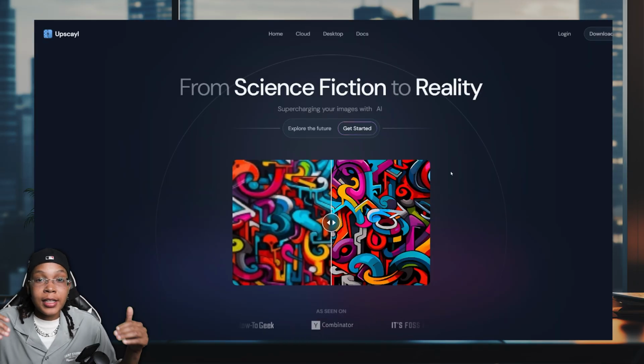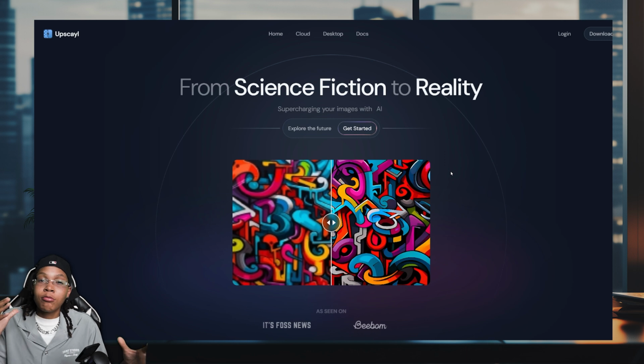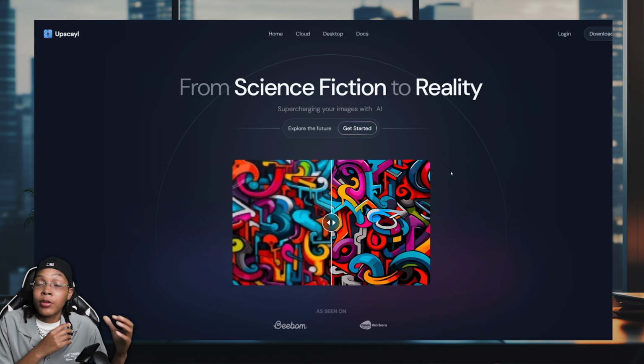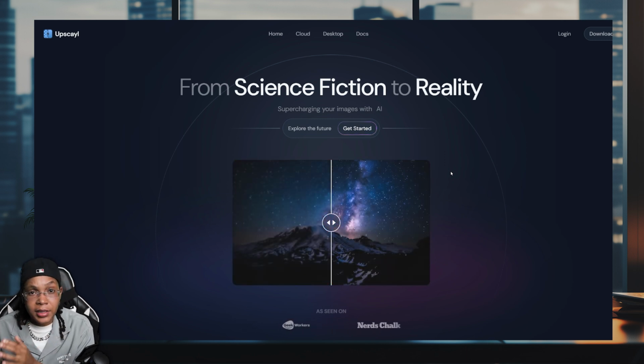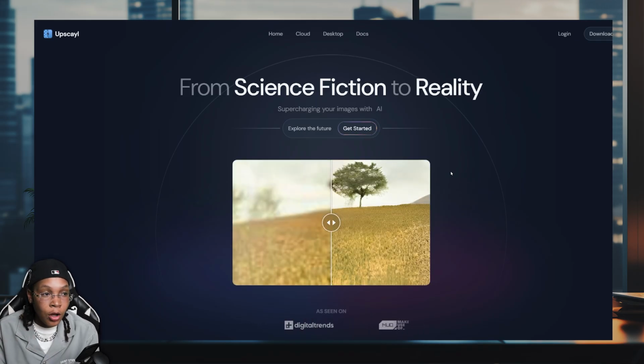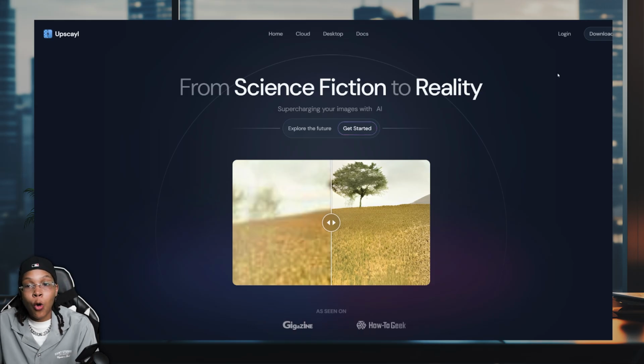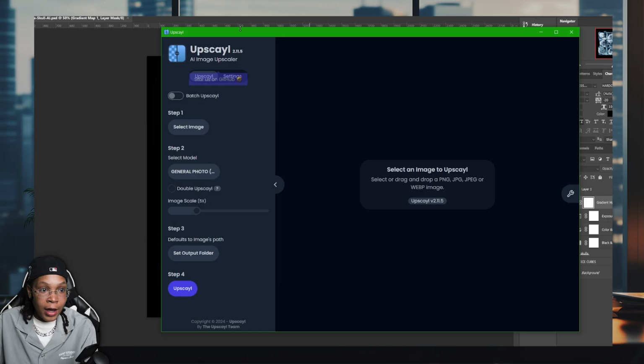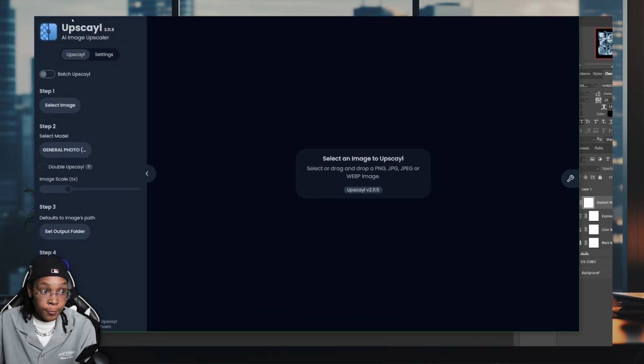Okay, so since our text images came out not as sharp and more blurry than our original image, we do have to start upscaling it. This is another free option. This is one I use. This is one that you actually have to download and use. And if you're not going to use it all the time, there's no point in wasting space on your computer. But you just go to upscale.org and download the program. Once you download the program, you'll have this program right here called Upscale. So you're gonna go select that image. We're gonna locate our image where we saved our text and go ahead and start uploading them.